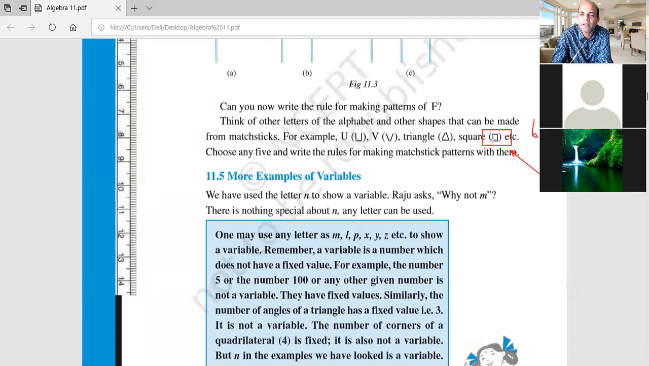Very simple. To make one square, how many matchsticks are required? 4. To make one square like this, how many are required? 4. To make 6 squares, how many are required?